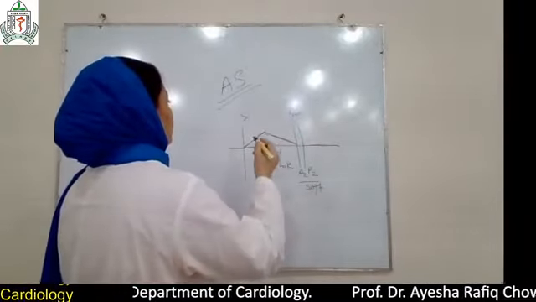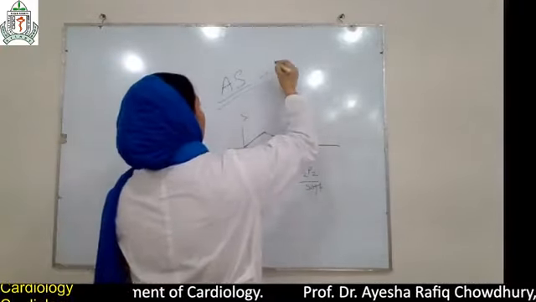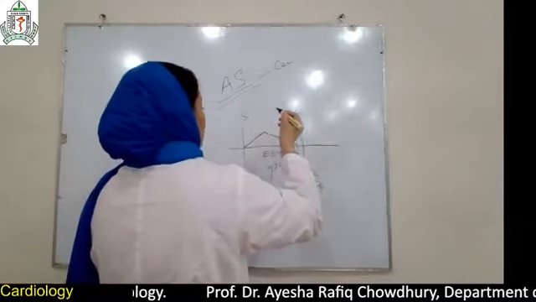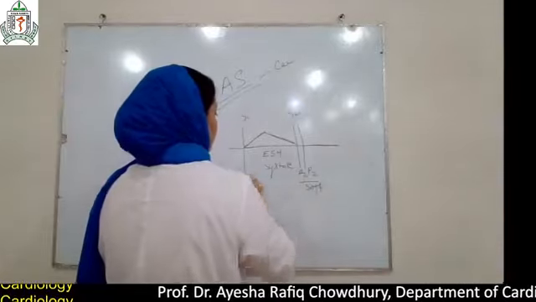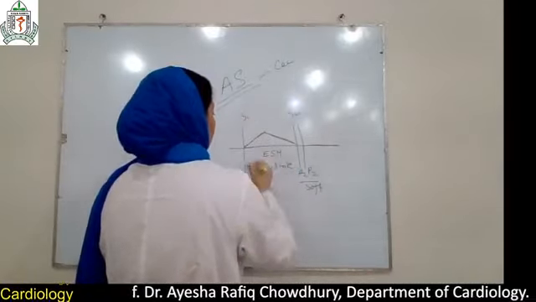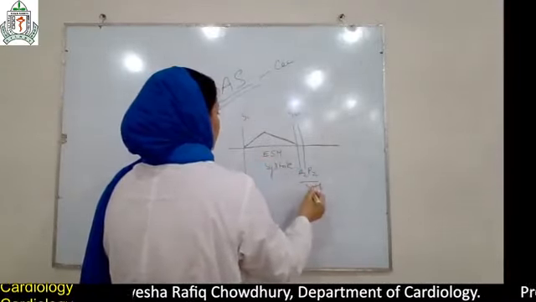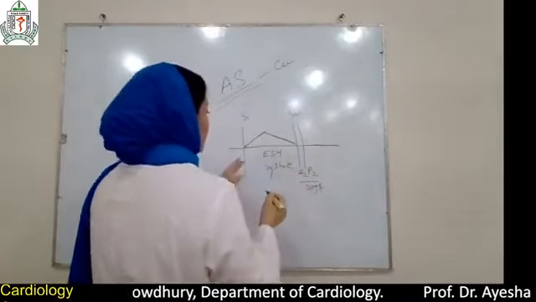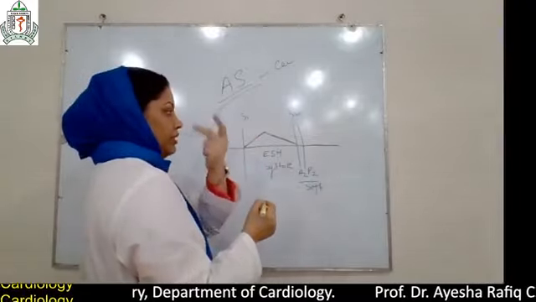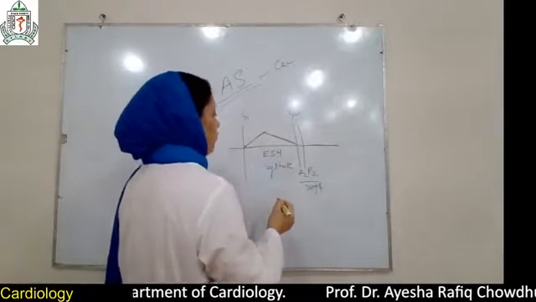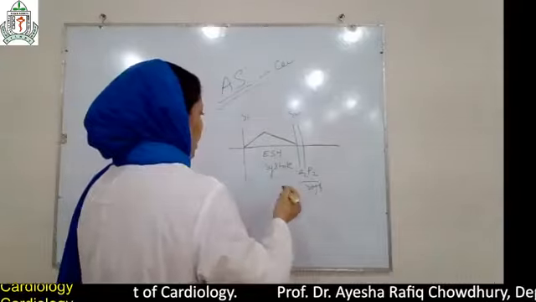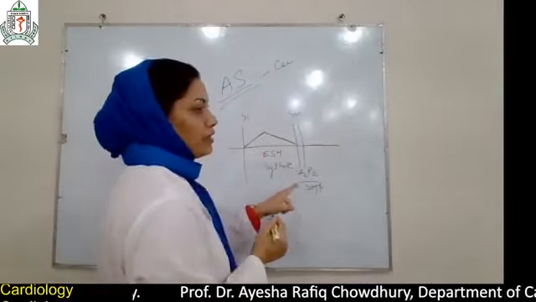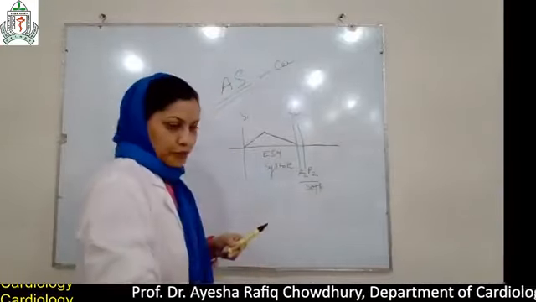So you know about the causes of aortic stenosis, and on examination the precordium findings are there: first heart sound, second heart sound, and an ejection systolic murmur that radiates towards the carotid or sternum, and you can differentiate it from other systolic murmurs. It is heard best in the aortic area, but could be heard in the apical area also.